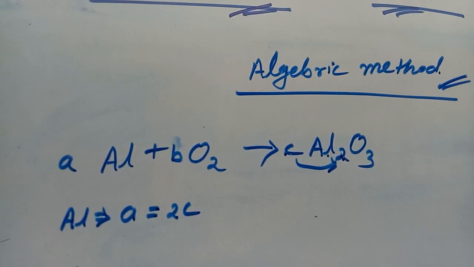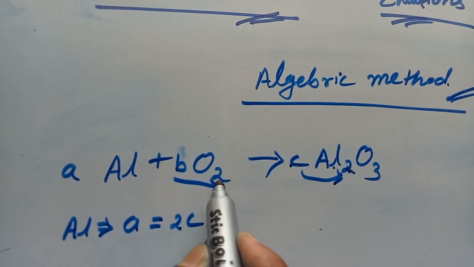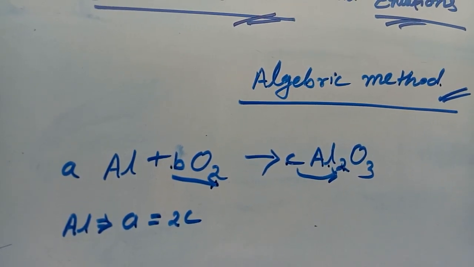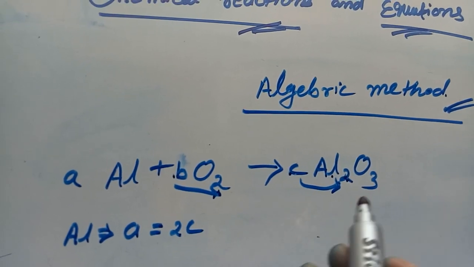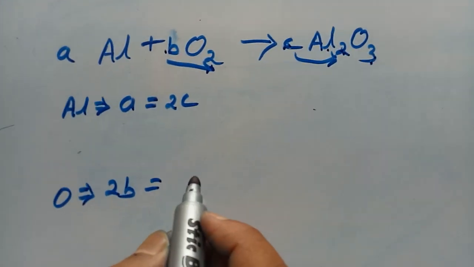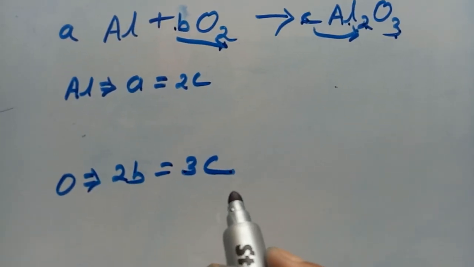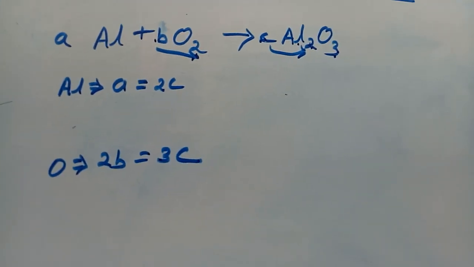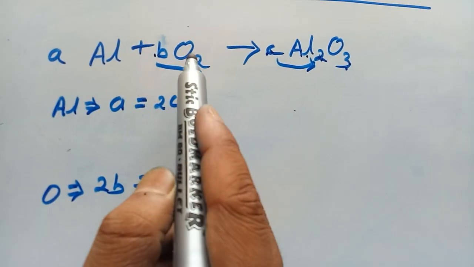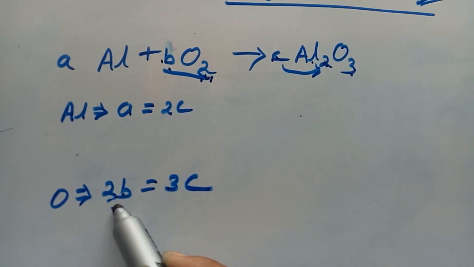Oxygen, 2B on the reactant side; on the product side it is 3 into C, equal to 3C. Okay, 2 multiplied into B, so oxygen becomes 2B on the reactant side.